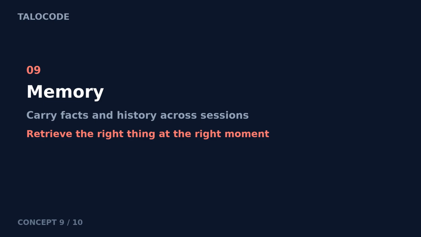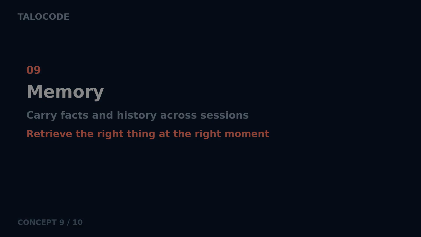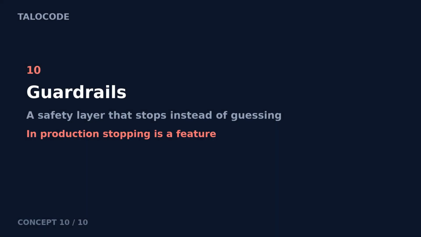9. Memory. Short-lived agents forget everything after a task. Memory lets an agent carry facts, preferences, and history across sessions. But memory is only useful when it is retrieved at the right moment. Storing everything is not memory. Retrieving the right thing at the right time is.